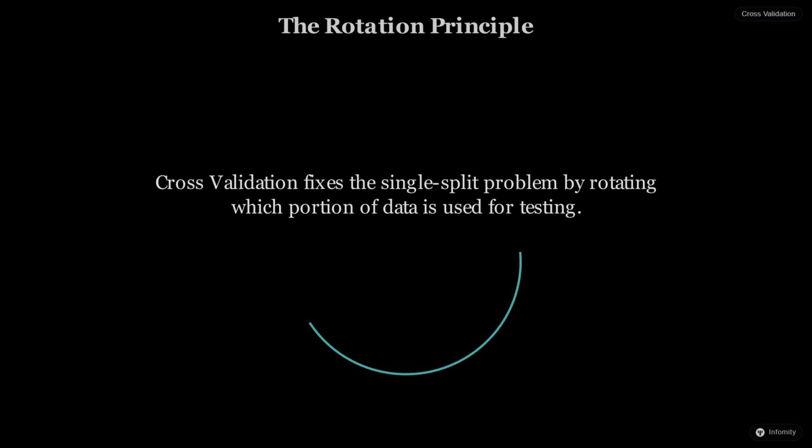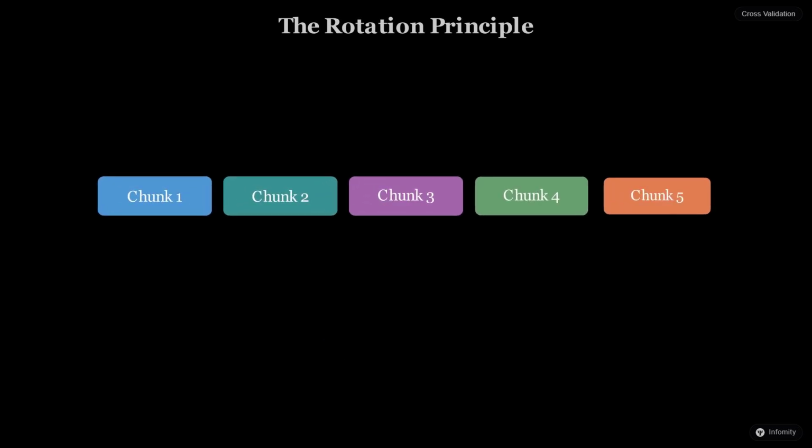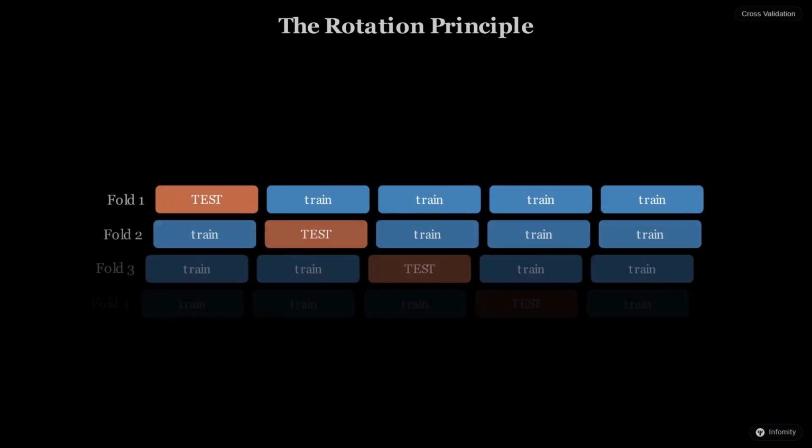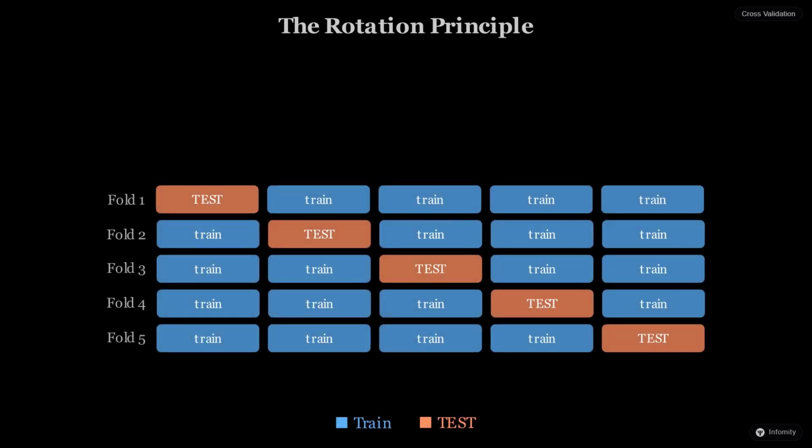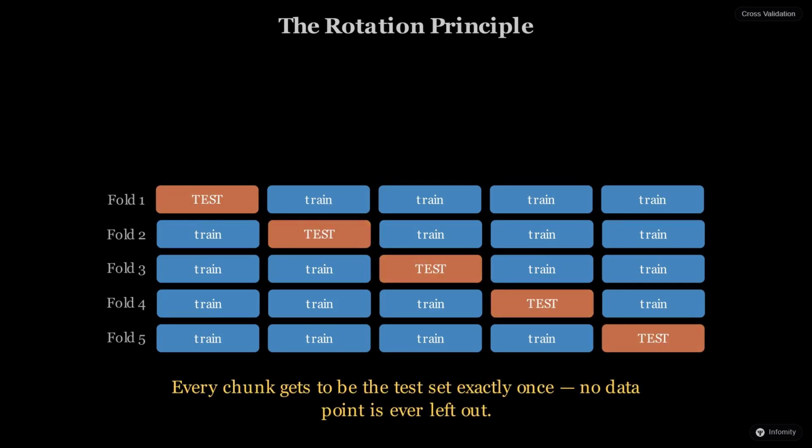To fix this, we use cross-validation, which involves rotating our perspective. Instead of one split, we divide the data into several equal chunks. We train the model on most of the chunks and test it on the one we left out, then repeat the process. This rotation ensures that no single outlier in the data can trick us into thinking our model is better or worse than it actually is.